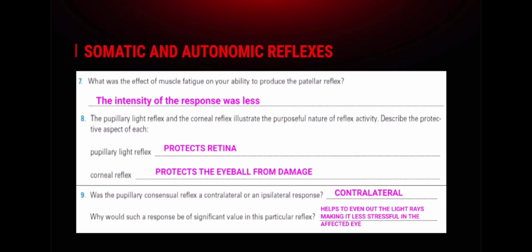Number 9, the pupillary consensual reflex: is it a contralateral or ipsilateral response? It is contralateral. Why would such a response be of significant value in this particular reflex? It helps to even out the light rays, making it less stressful in the affected eye.